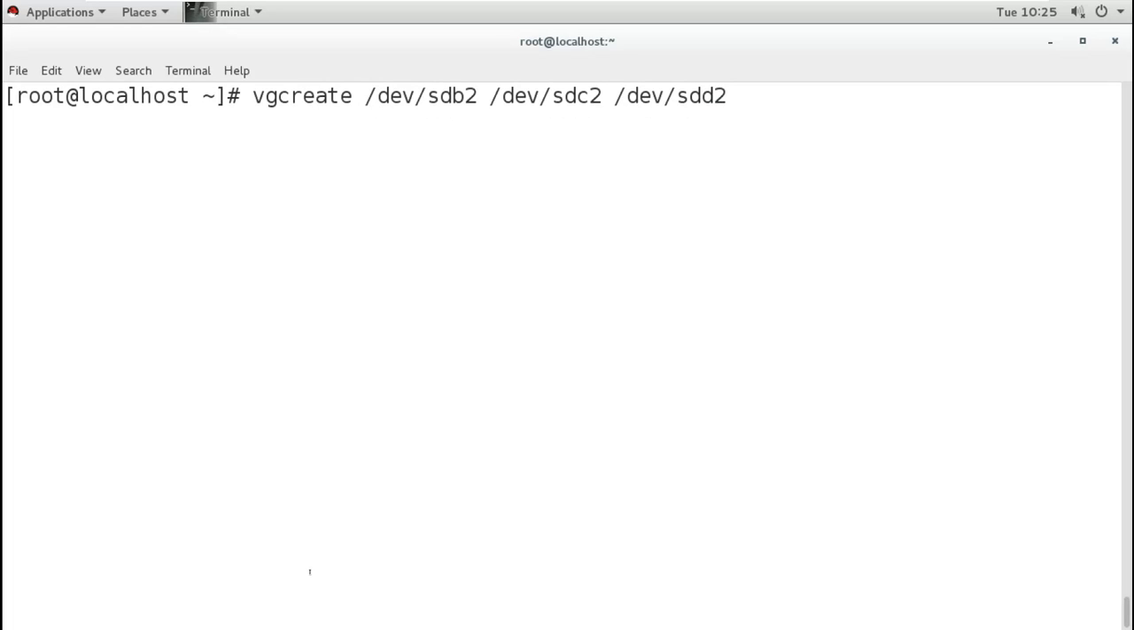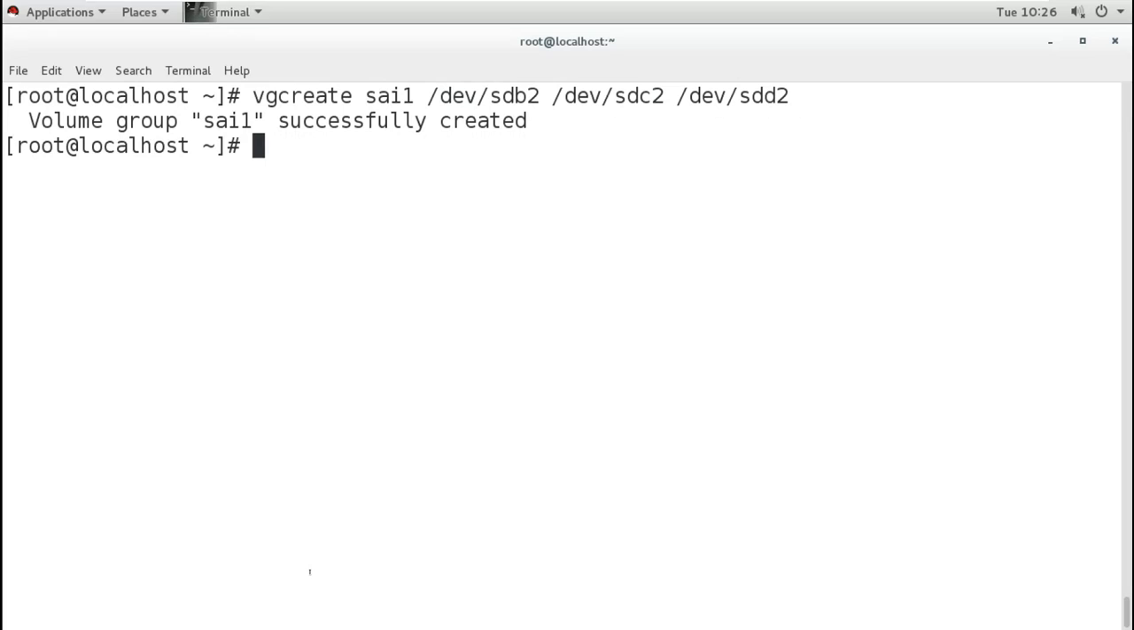Now when you create a volume group, you will have to mention a name for your volume group. You can mention any name. For example, my VG name is Sai1. So I'm giving the name Sai1 for my VG, and you can give any name. It is not restricted to any specific name. Now it is saying volume group Sai1 successfully created.